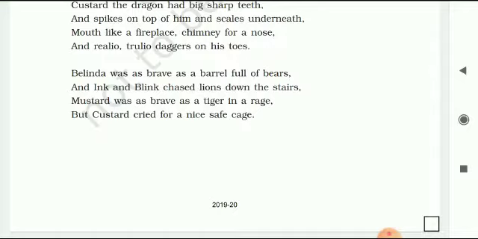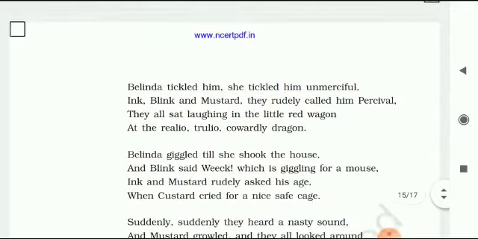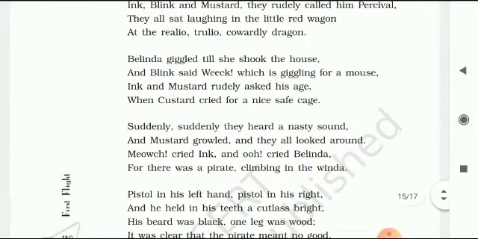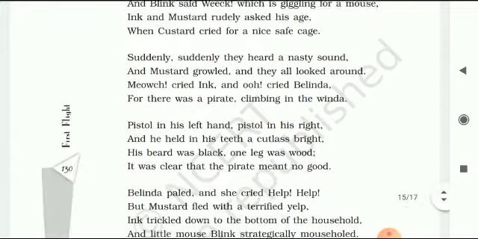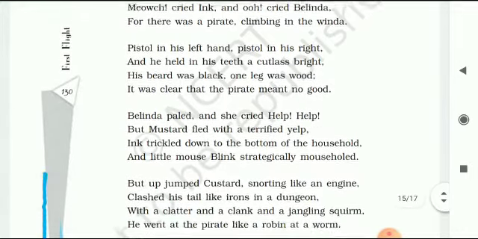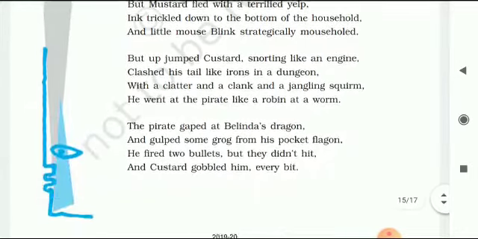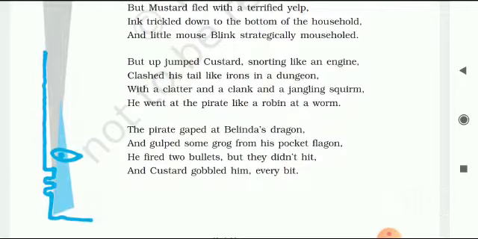It is on page number 130, these paragraphs, when Custard attacked the pirate. Here you can see like a robin at a worm and clashed his tail like iron, so again there is simile. So maximum simile is used.